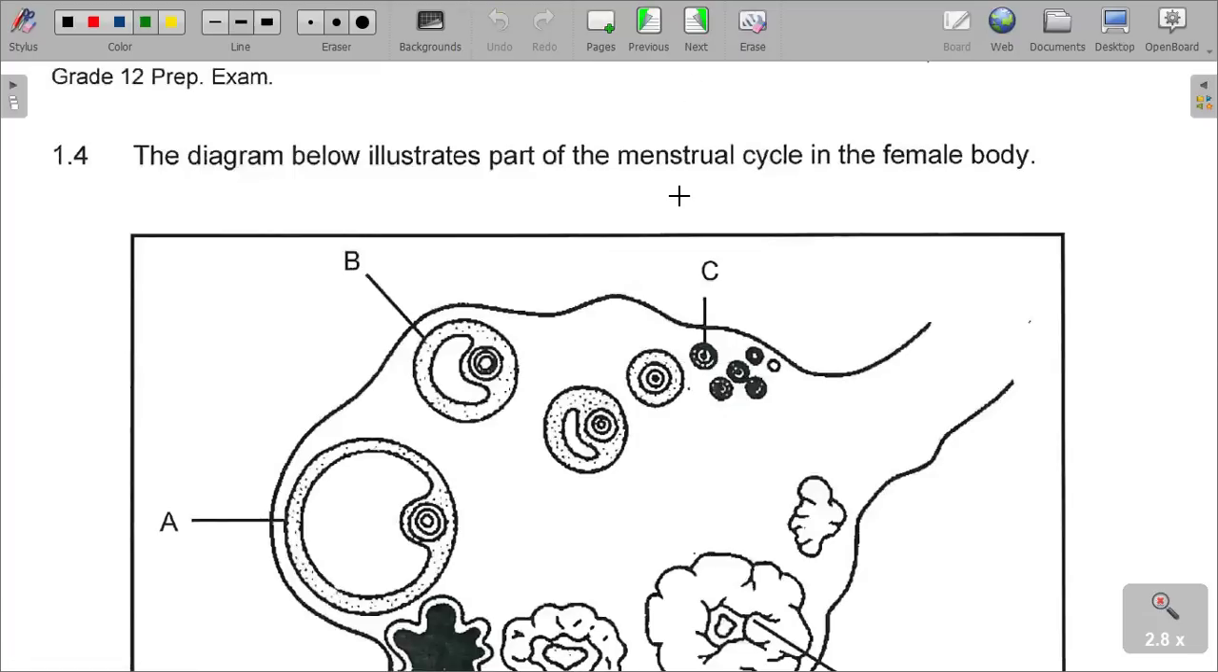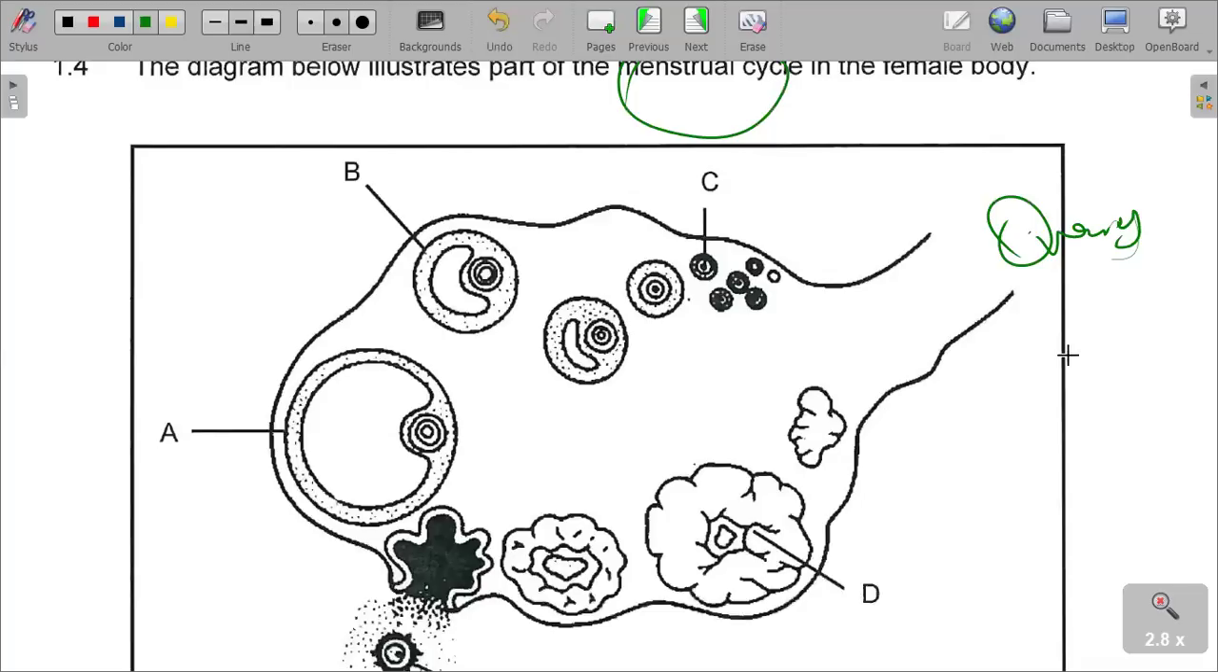Question 1.4: a diagram below illustrates part of the menstrual cycle in the female body. You see, reproduction is dominating again, part of the menstrual cycle in the female body. So what is this? This is a structure of the ovary. So here it is given, this diagram.